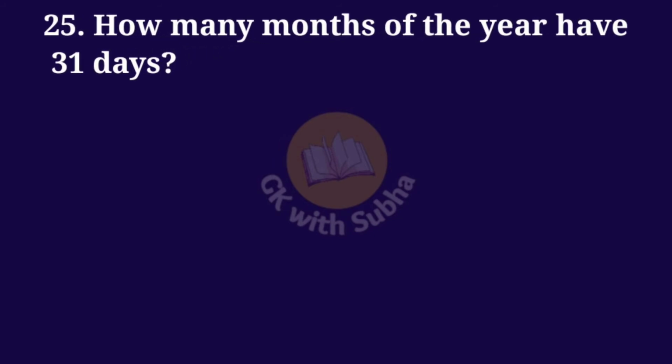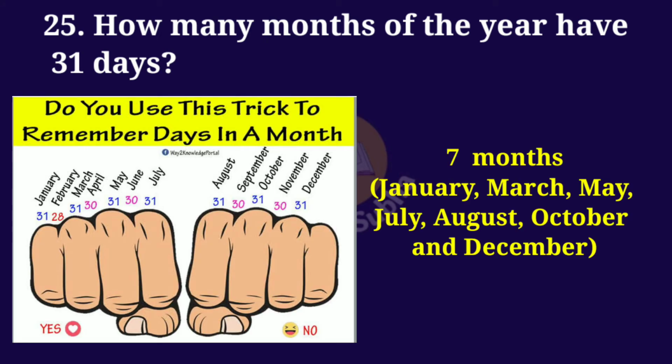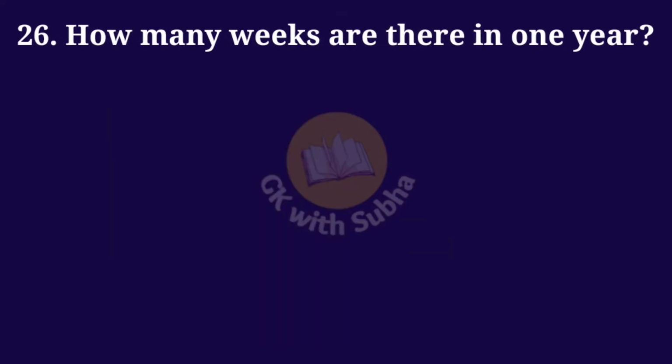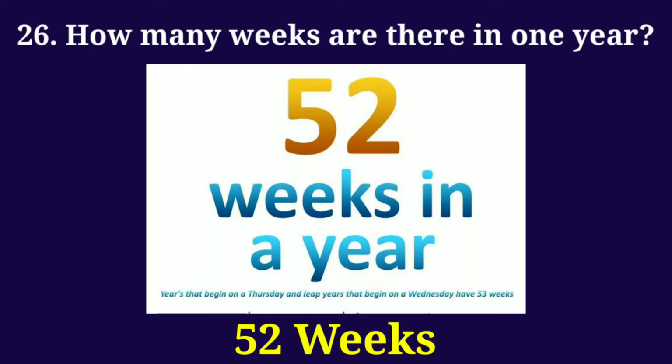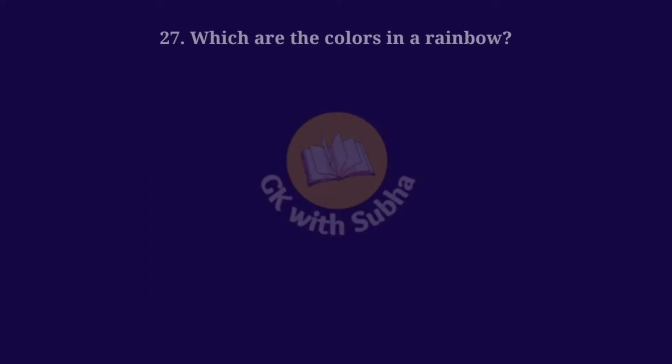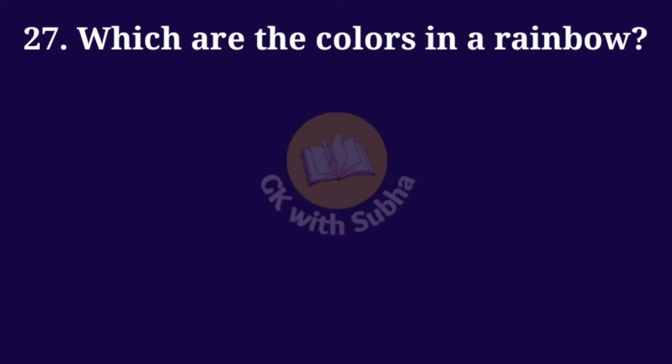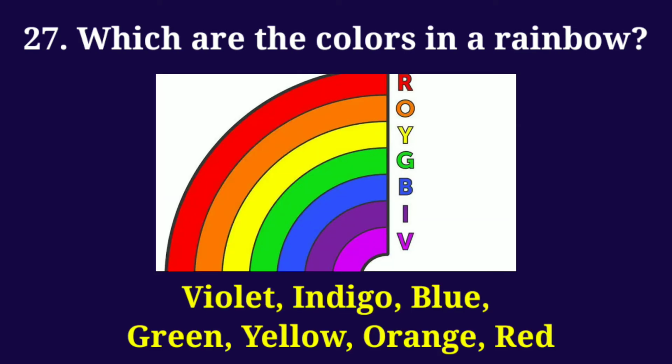How many months of the year have 31 days? Answer: 7 months. How many weeks are there in 1 year? Answer: 52 weeks. Which are the colors in a rainbow? Answer: violet, indigo, blue, green, yellow, orange, red.